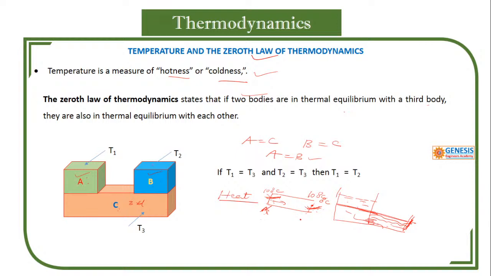This water example is a mechanical equilibrium, and in this case we are talking about heat only. The heat starts flowing when there is a difference in temperature between two bodies or two points. You got my point?